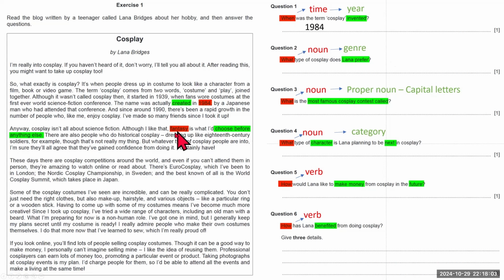Immediately, I can see that there is a genre here. Fantasy is what I would choose before anything else. So that's the genre. And so your answer is fantasy. So let's go on to question 3.